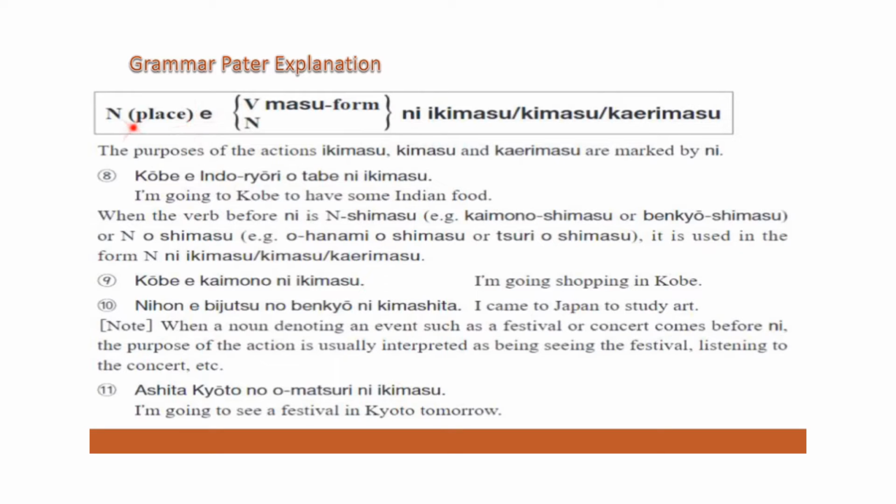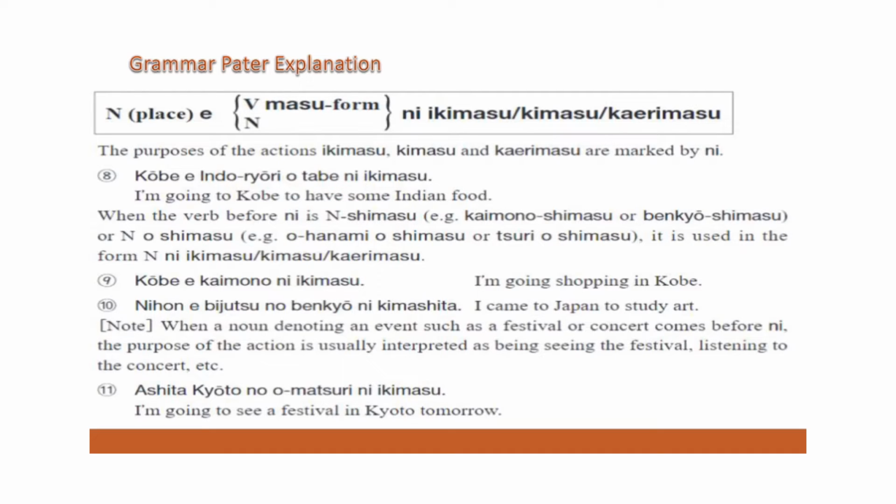So the main sentence is, I'm going to some place, and in between we have the purpose. Let's study a few examples. The main sentence is Kobe A ikimasu, I'm going to Kobe, and in between we have the purpose. Indoryouri tabe ni. What is the purpose? Indian dishes, eating. For eating Indian dishes. Indoryouri tabe ni ikimasu.